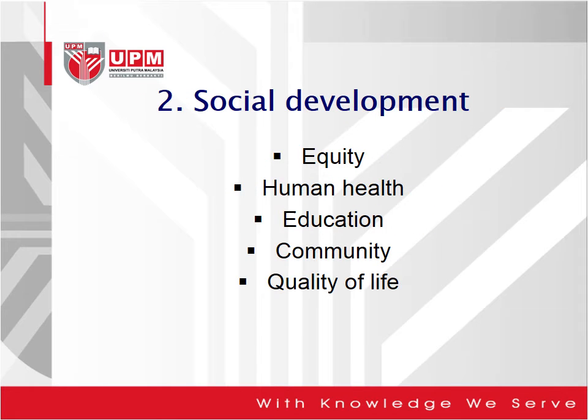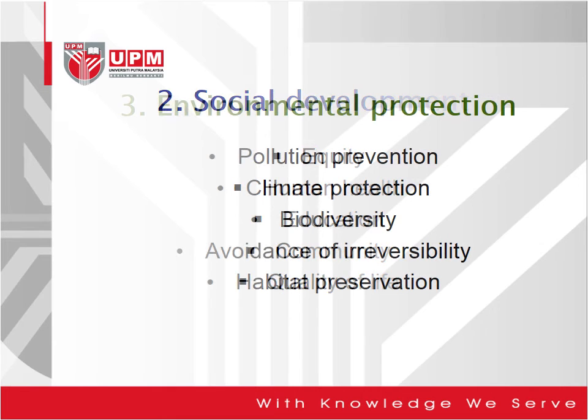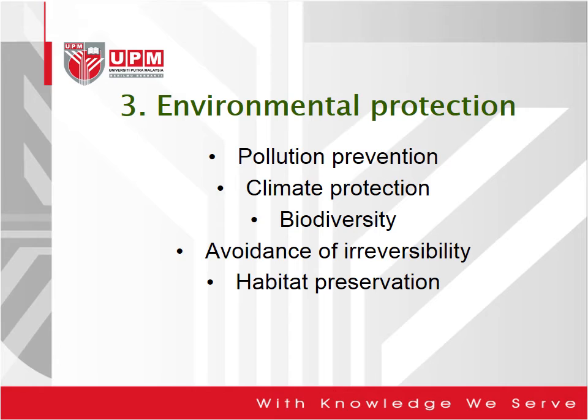The second issue is social development. So we are talking about equity. It means that we don't want to build something that can only be used by a certain group of society, and it must contribute to, or at least consider, human health. We don't want to build something that will affect human health, education, communities, and quality of life. So we have to make sure that all these sub-criteria are fulfilled in order for us to say that it's sustainable social development.